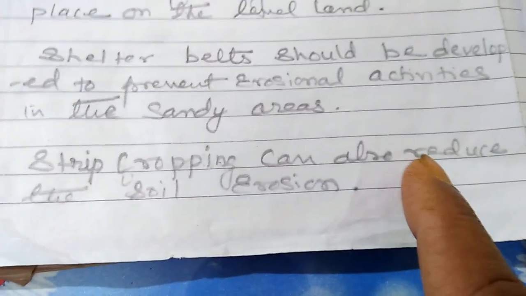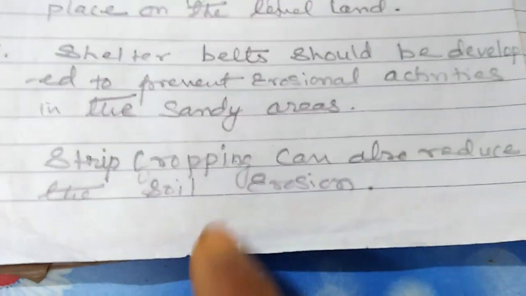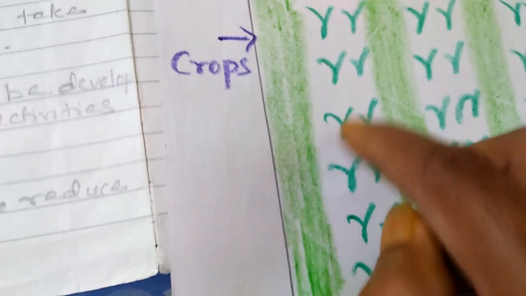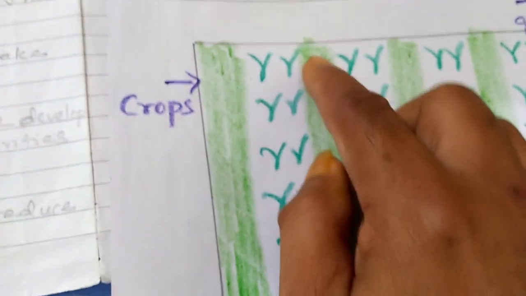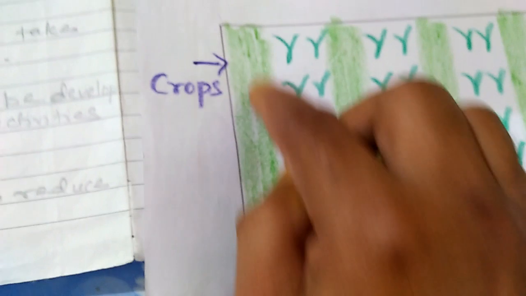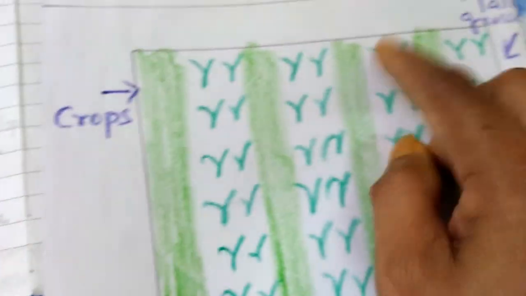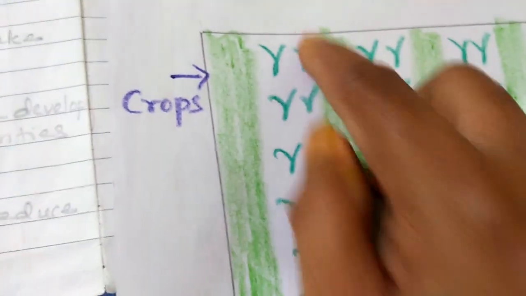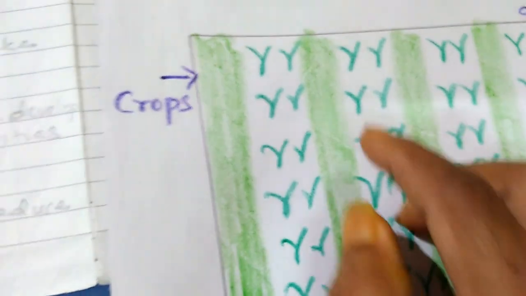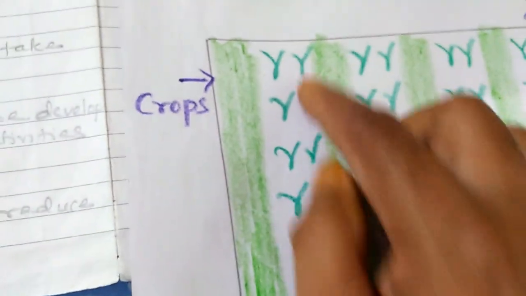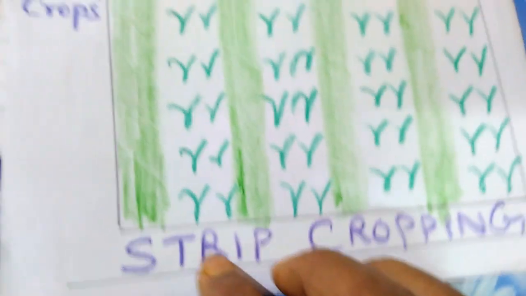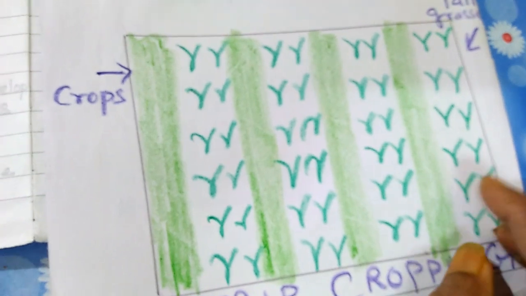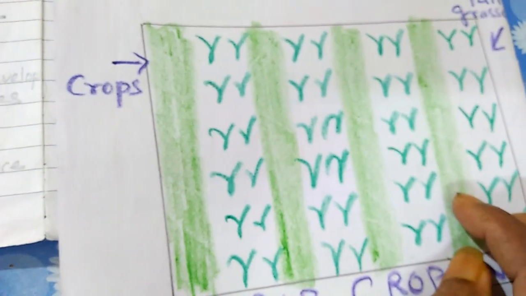Next we have got strip cropping. Strip cropping can reduce the soil erosion too. What is there? Tall grasses are being planted in the form of strips in between the cropping area. Let us say these are the crops, wheat or rice, whatever is there, and tall grasses are being planted in between them. So what is happening? The roots of these grasses hold the soil and restrict the soil erosion. So this type of farming is termed as strip cropping.